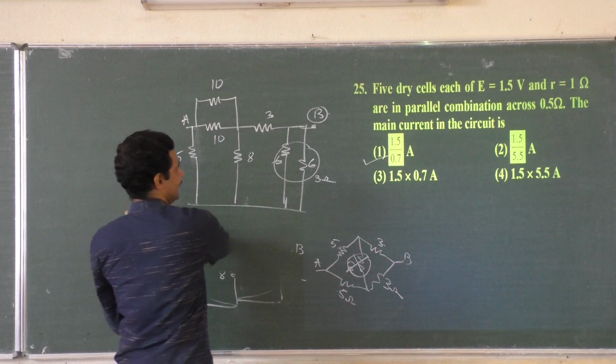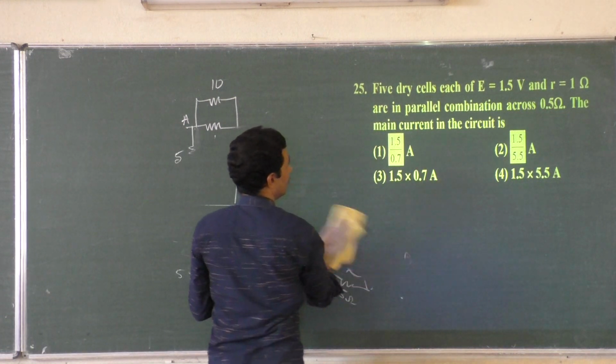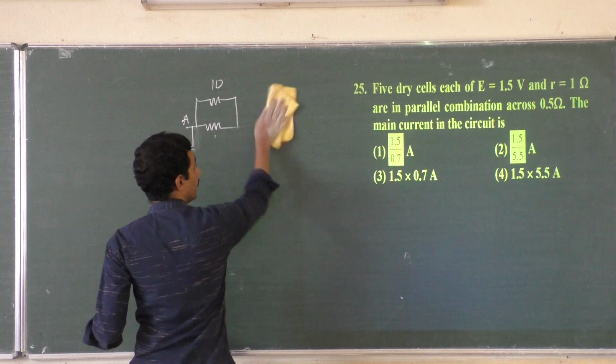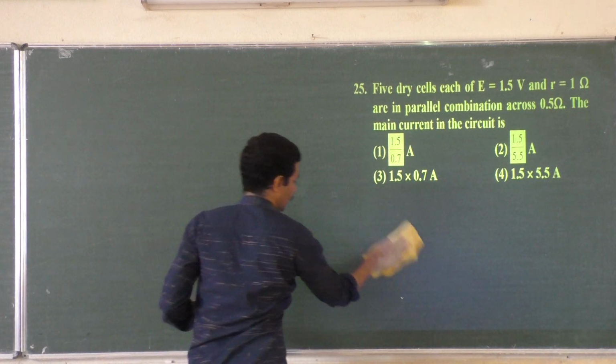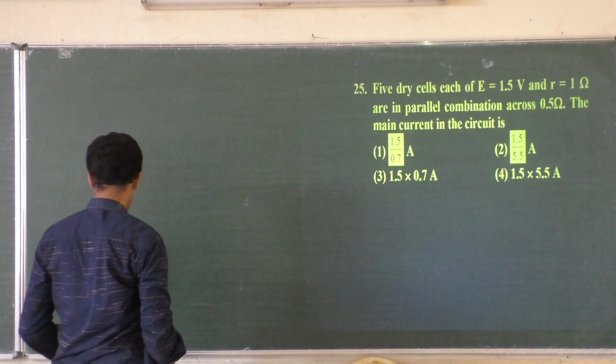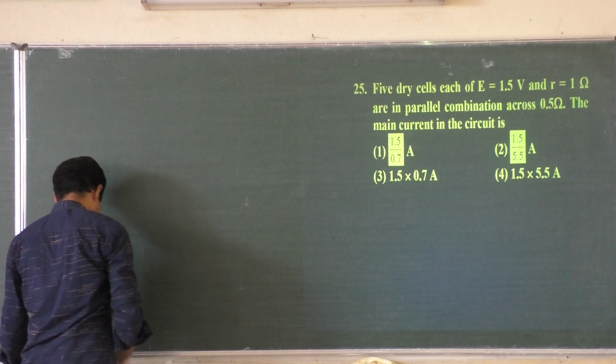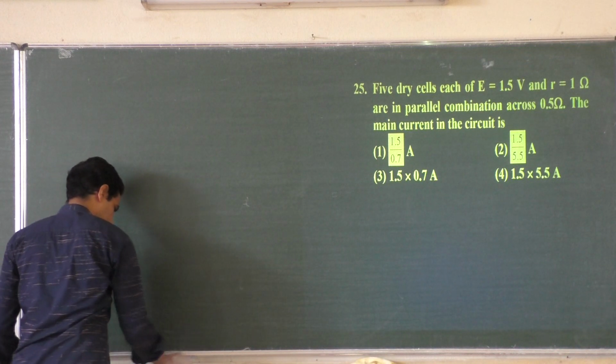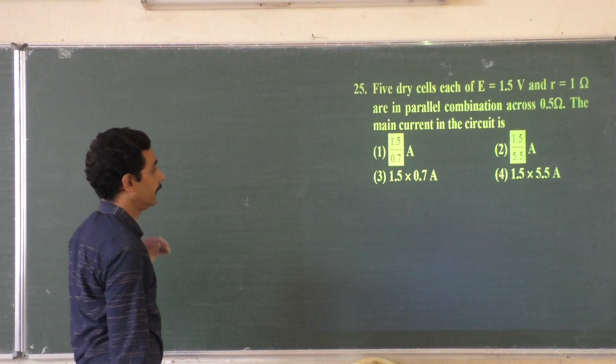5 dry cells, each of EMF E equal to 1.5 volt and r equal to 1 ohm, are in parallel combination across 0.5 ohm.